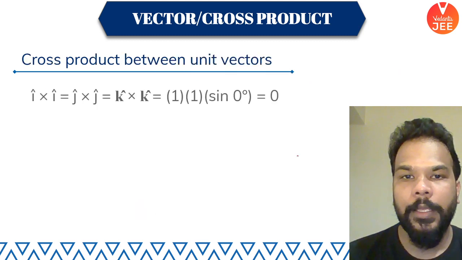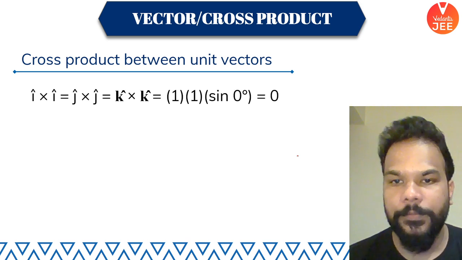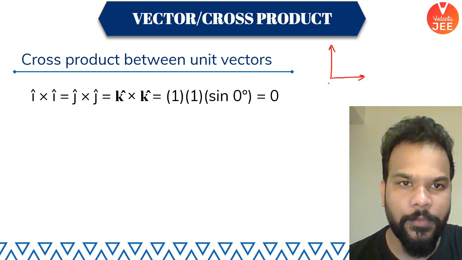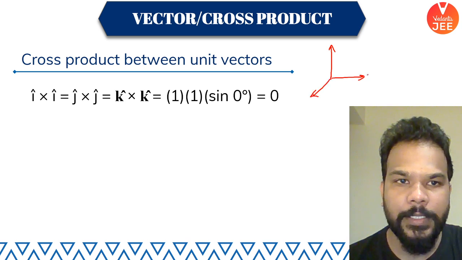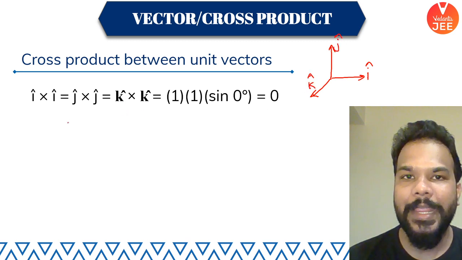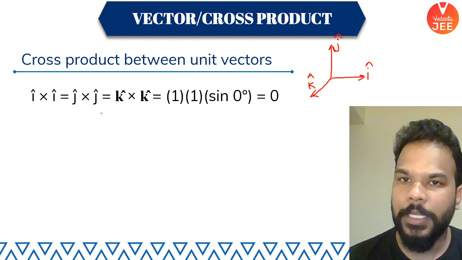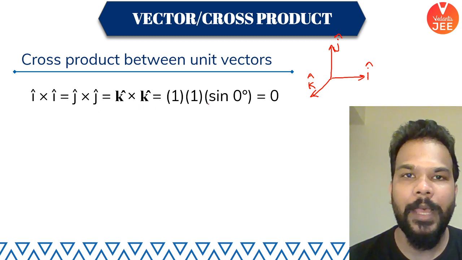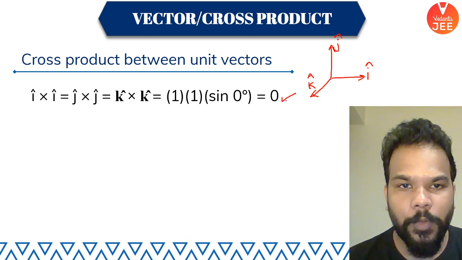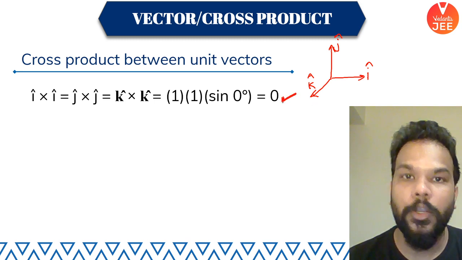Now, let me try to give you a visualization here. Let's say this is your I cap, this is J cap, this is K cap. If you try to rotate I cap towards I cap, J cap cross J cap and K cap cross K cap, what will happen? The angle between two collinear vectors is 0. So that's why the output will always be 0, unlike the dot product case.